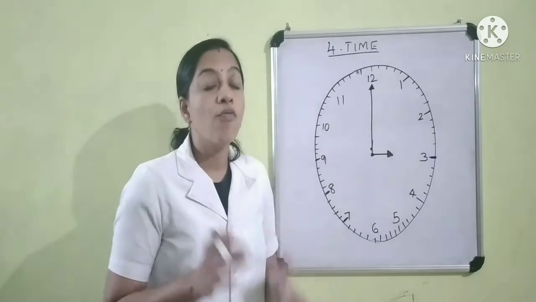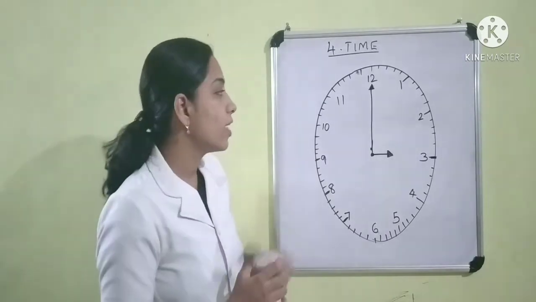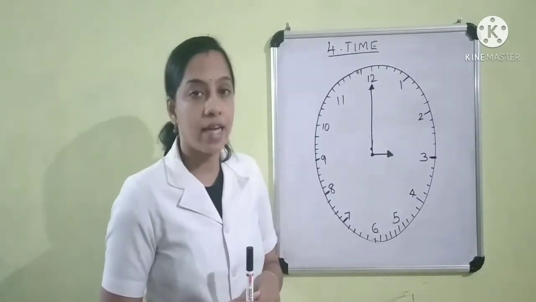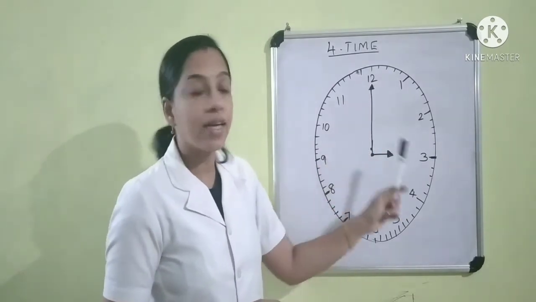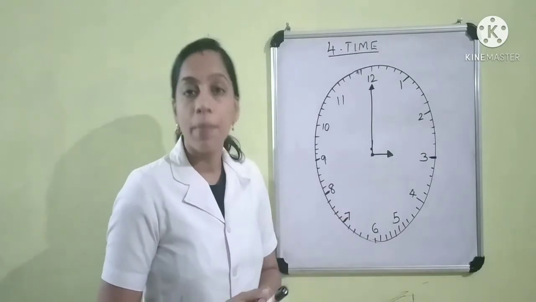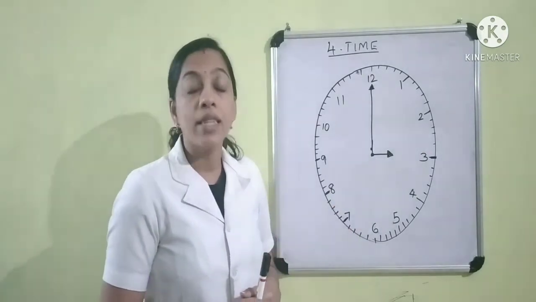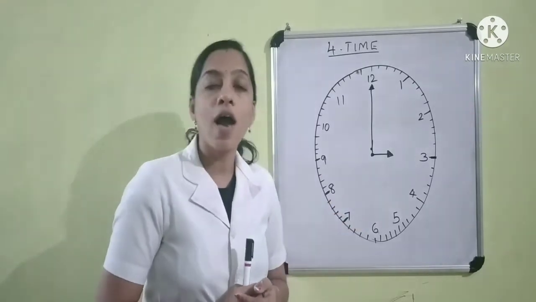People use wall clock or watch to know the time. See children, this is a clock. There are 2 hands in a clock. One hand is long hand and the other hand is short hand. The long hand is called minute hand and the short hand is called hour hand. The minute hand shows the minute and the hour hand shows the hour.